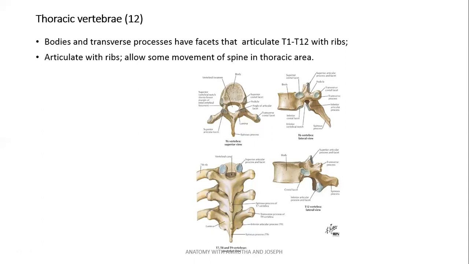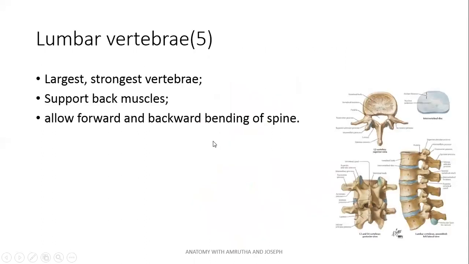Ribs are seen only in the thoracic region, so this is one particular important feature which can be seen in the thoracic vertebra. Thoracic vertebra also allows some movements of the spine. Lumbar vertebrae are 5 in number. These are the largest and strongest vertebrae, thickest vertebrae, and it supports back muscles. It also provides some movements of the spine.